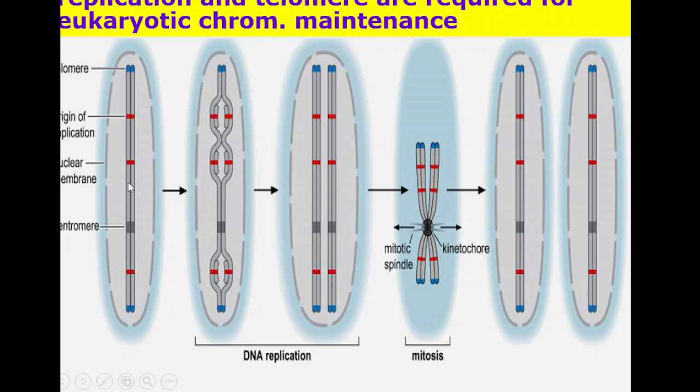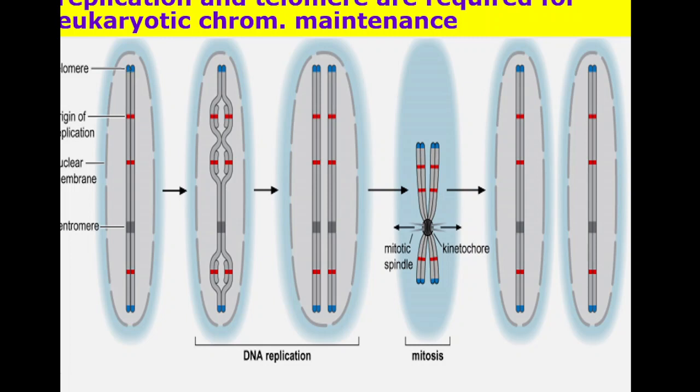These two sister chromatids are joined together. This is the nuclear membrane. This is the origin of replication. This is a eukaryotic cell, therefore it has 1, 2, 3, or every 10,000 kb a new origin of replication site. The blue color at the extreme ends marks the telomeric regions.